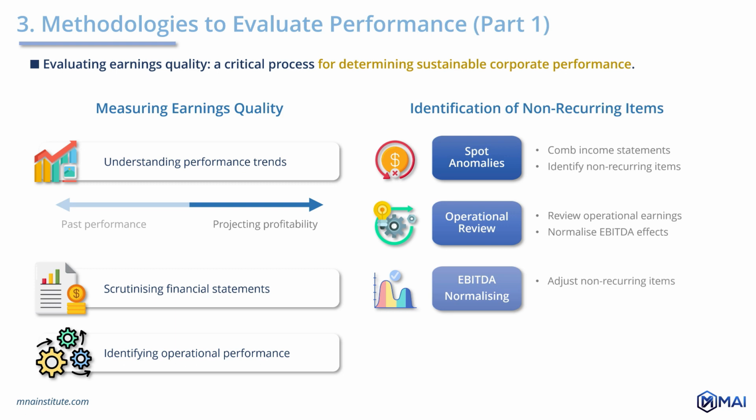Normalization of EBITDA. The identified non-recurring items are mathematically adjusted against the reported EBITDA to yield a normalized figure that is indicative of sustainable earnings.